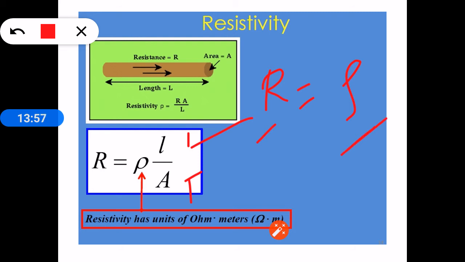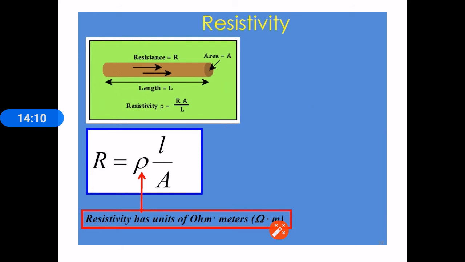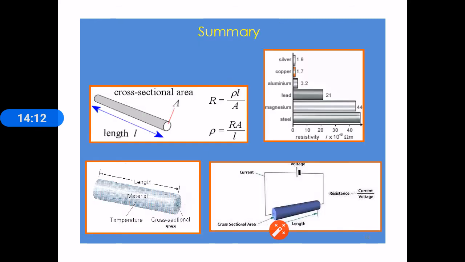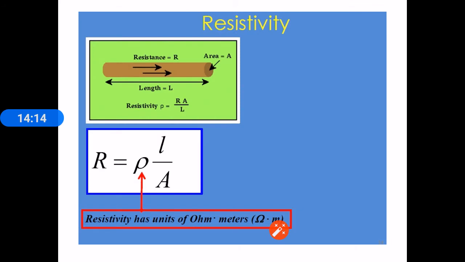We know that resistance changes with change in the length and area, whereas resistivity is a constant and it is measured at length and area of 1 unit. Now if you want to compare the tendency of resistance of two conductors, we have to compare their resistivities but not their resistances.